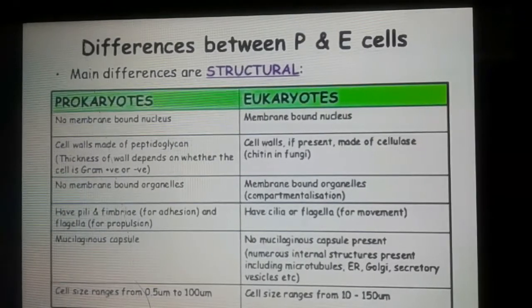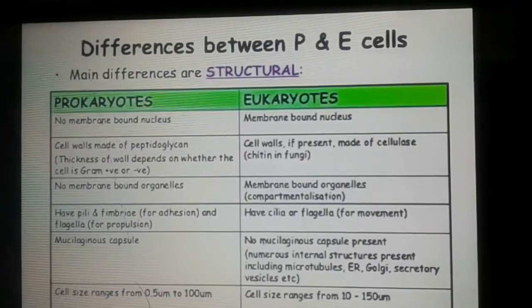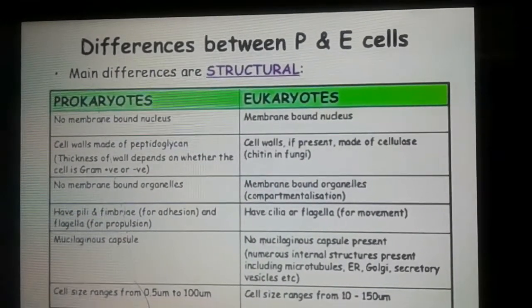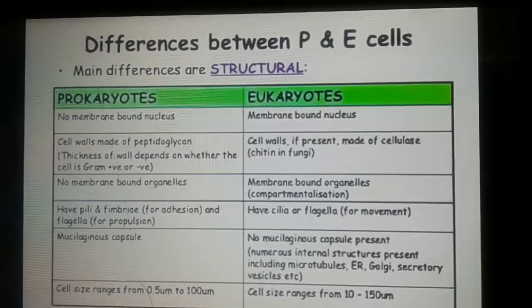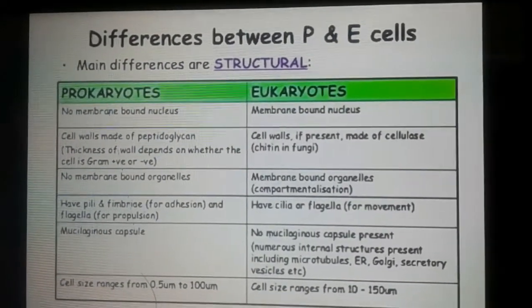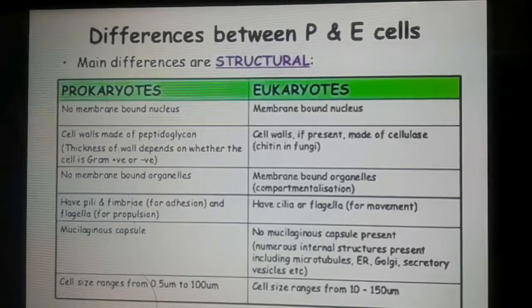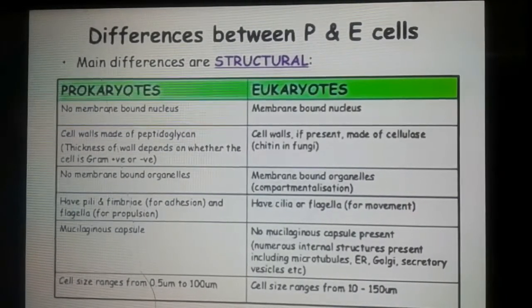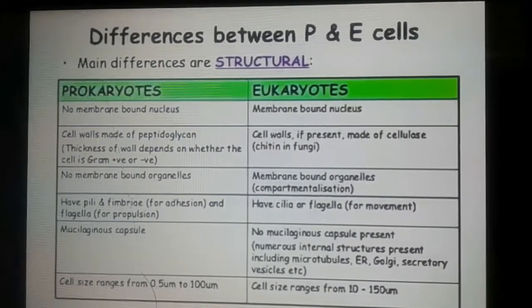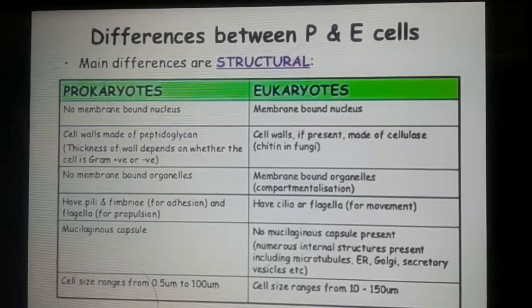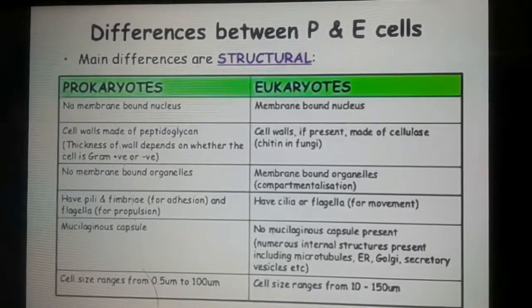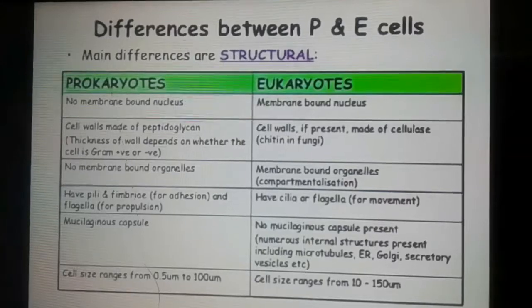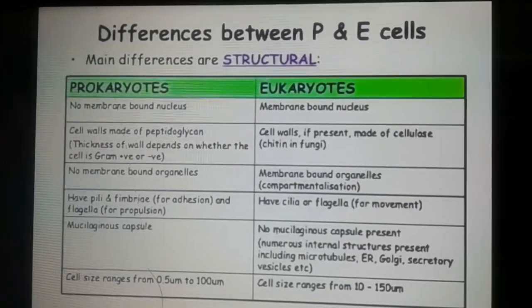Cell walls, if present, made of cellulose or chitin in fungi. Membrane-bound organelles or compartmentalization. Have cilia or flagella for movement. No mucilaginous capsule present, but numerous internal structures present including microtubules, Golgi, secretory vesicles, and etc. Cell size ranges from 10 to 150.